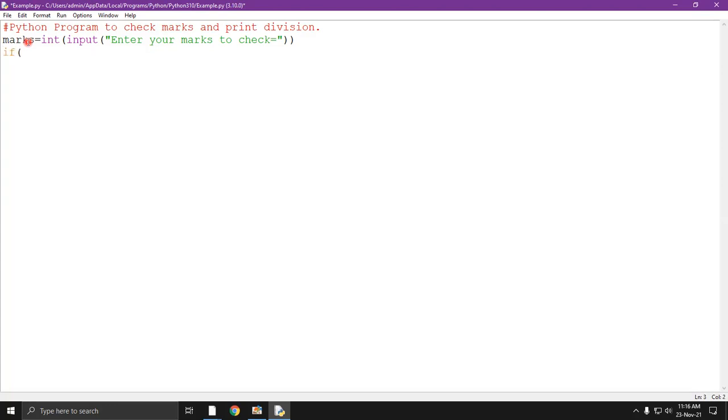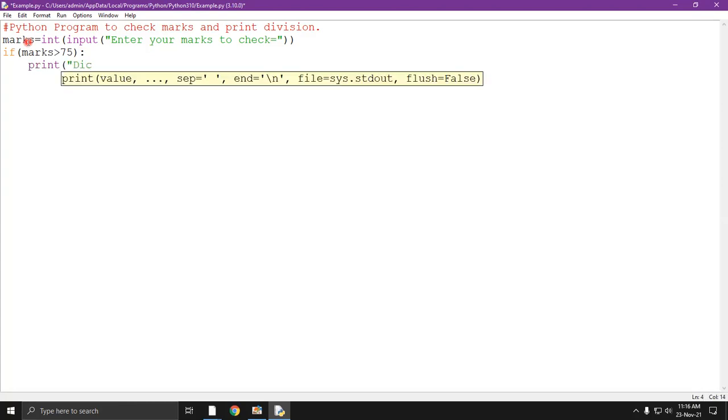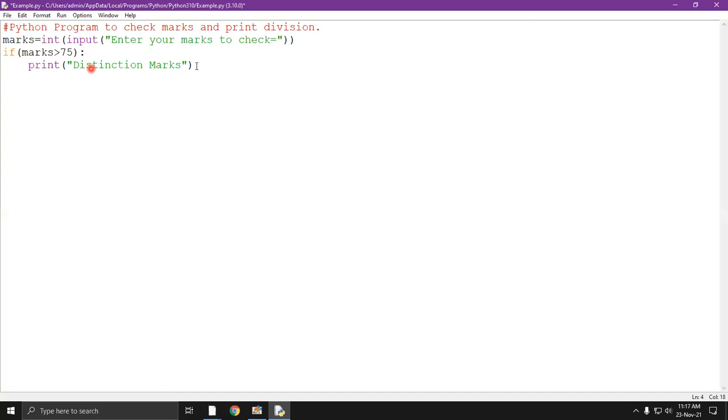Now I will apply the first condition: if marks is greater than 75, then it will print distinction. So this condition will evaluate the distinction marks.